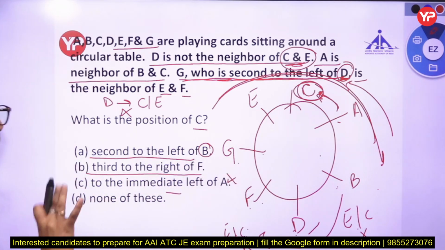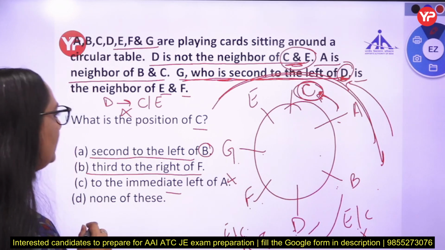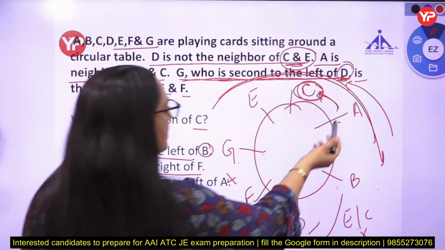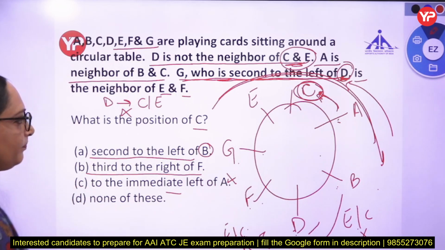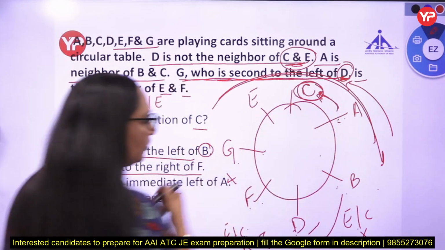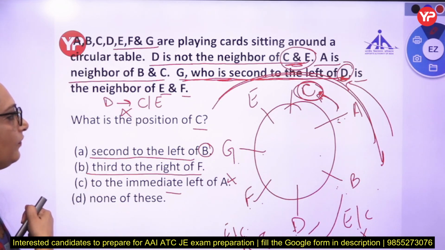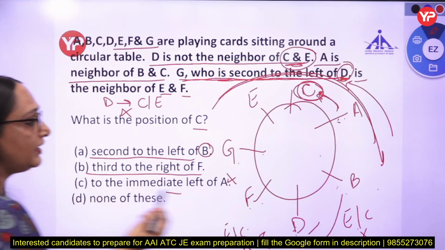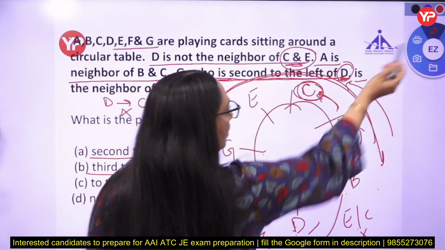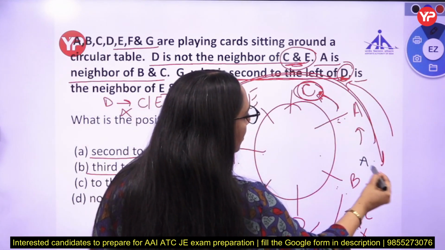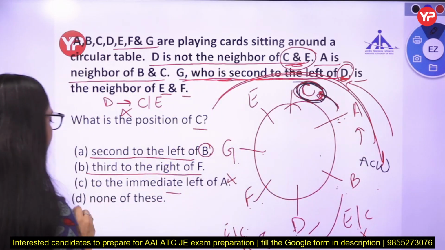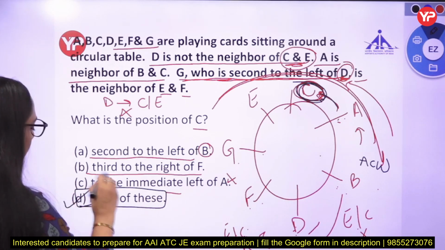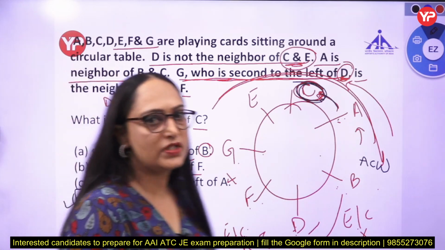First, let me check the options again. Second to the left of B, who is C? C is second to the right of B. Third to the right of F, 1, 2, 3, no. To the immediate left of A, no. To the immediate right of A, not the left of A. Right means anti-clockwise direction. C is immediate right of A. With one option, that is none of these, so this is our answer. None of these.